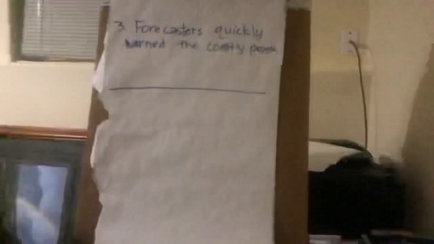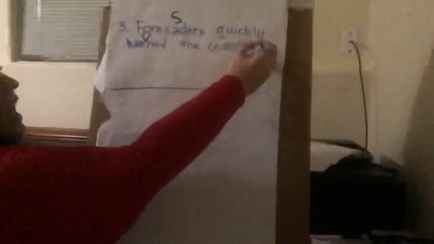Okay, so we have one last thing to do, and that's diagram number 3. Forecasters quickly warned the coastal people. Okay, so let's label it first. What's our subject? Yeah, it's forecasters. And what is our verb? They warned them. Very good. And then since it's a verb, the coastal people is going to be our direct object or our DO.